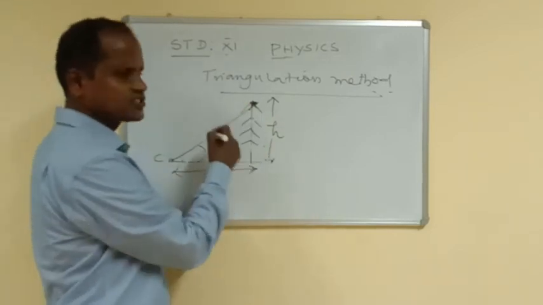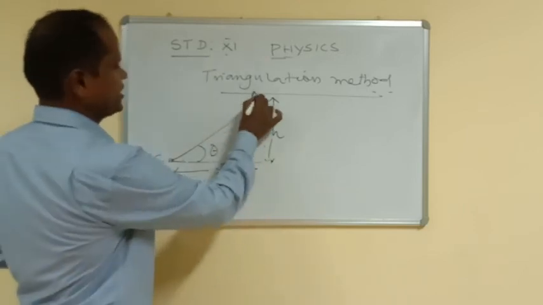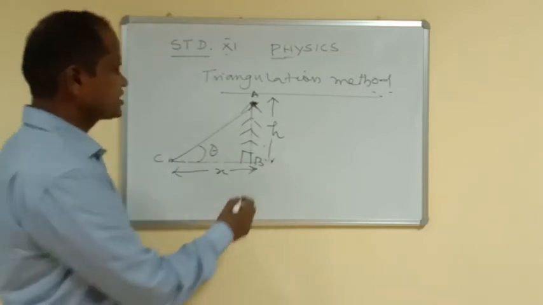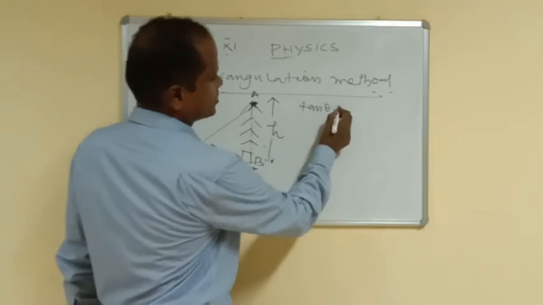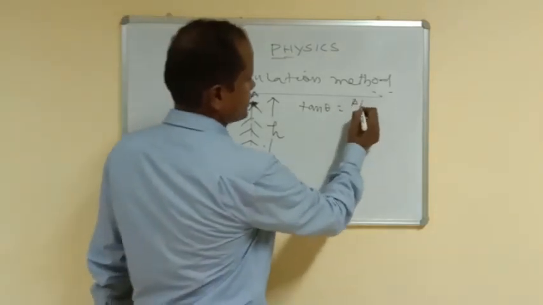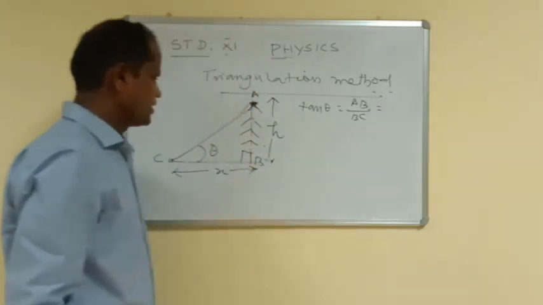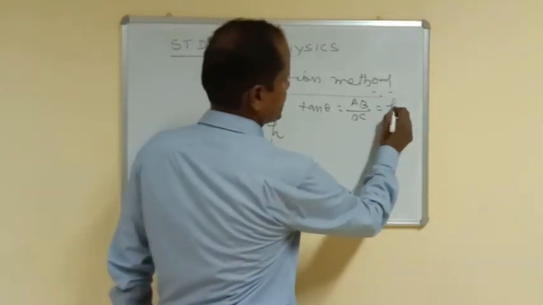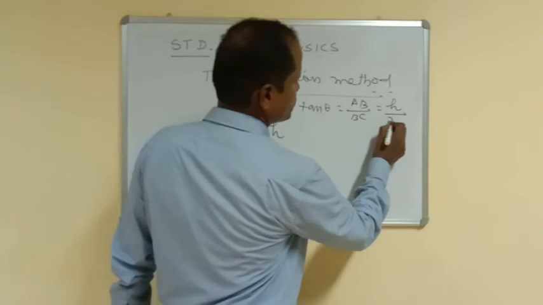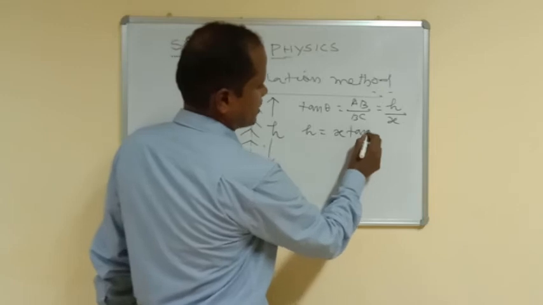You take this as a right angle triangle. Take this as A and this as B. AB is the height of the tree. So what is tan theta? Tan theta is equal to opposite side by the adjacent side, for the opposite side AB, and the adjacent side is BC. So AB is the h value, and BC is the x value. From this we can say height is equal to x tan theta.